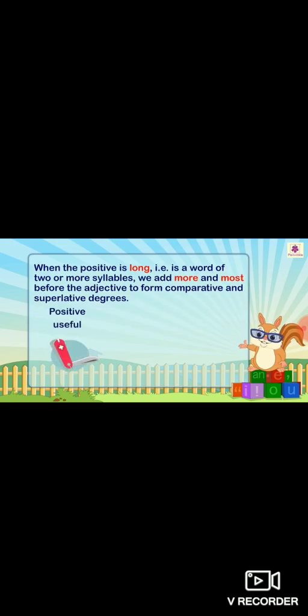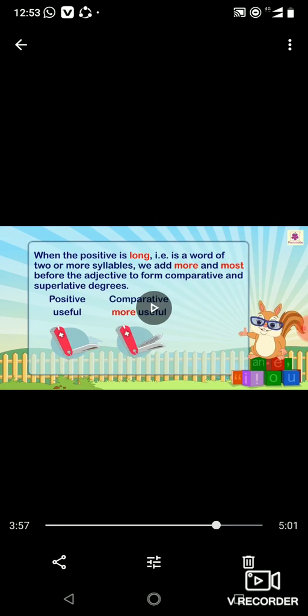Now when the positive is long, that is a word of two or more syllables, we add more and most before the adjective to form the comparative and superlative degree. Now look at the example. Positive, useful. When I say useful, there are two sounds, which is more than one syllable.